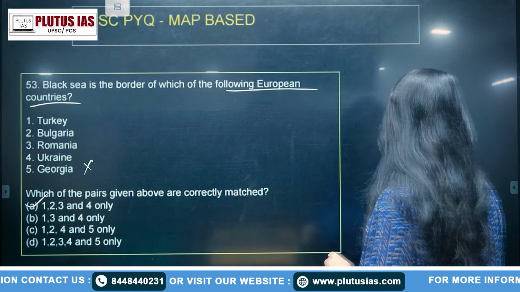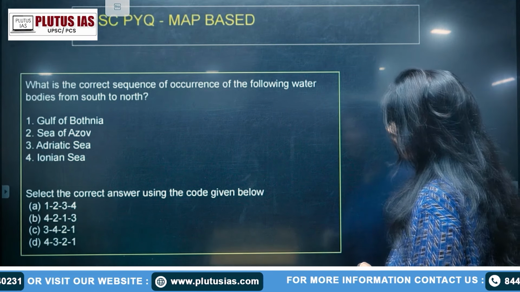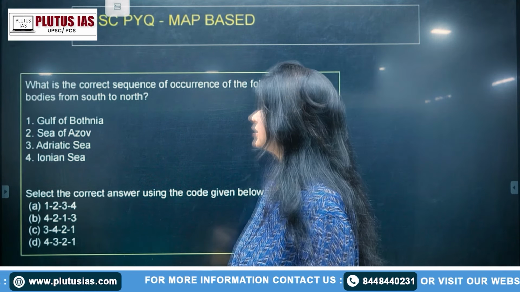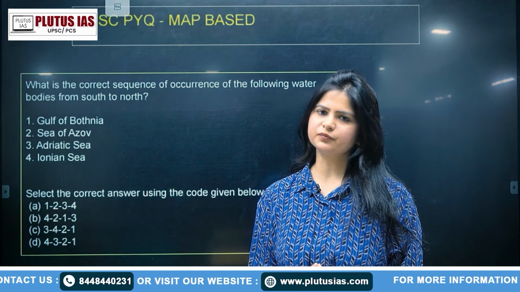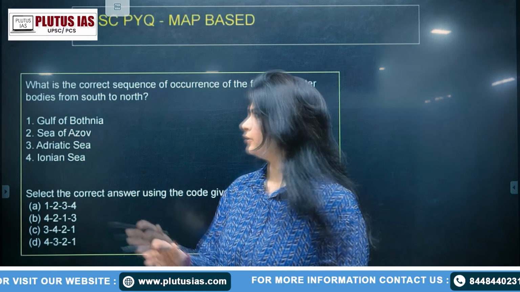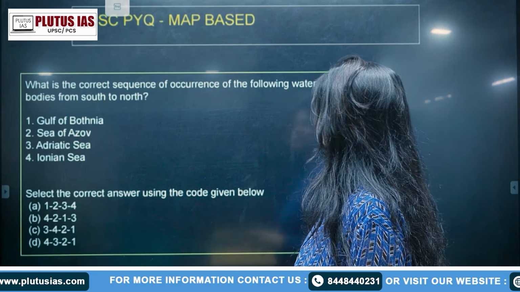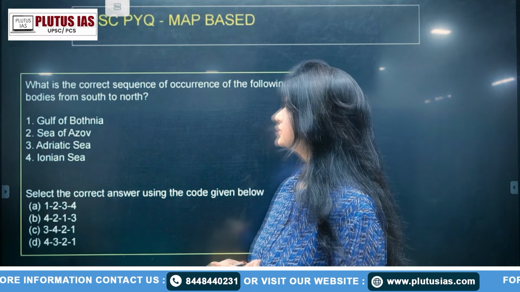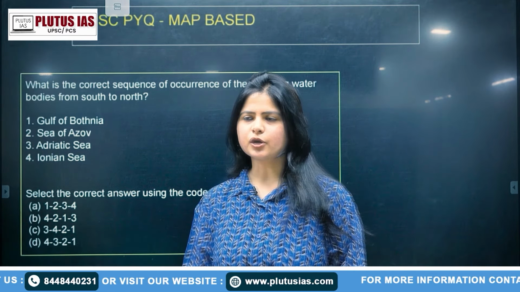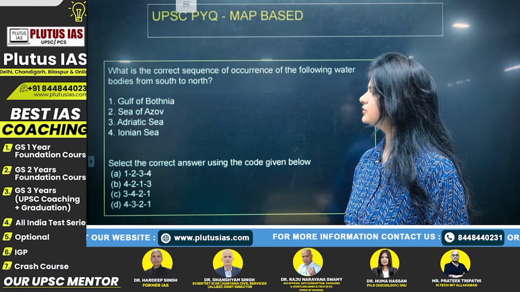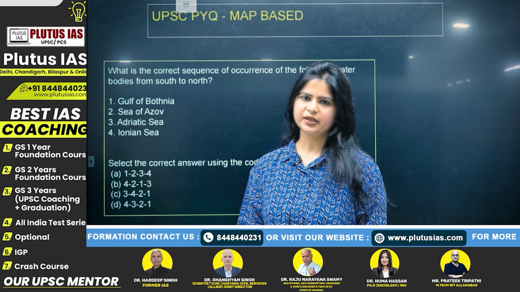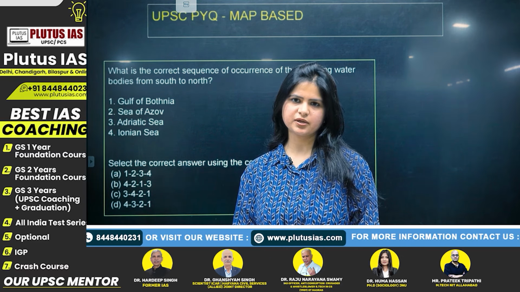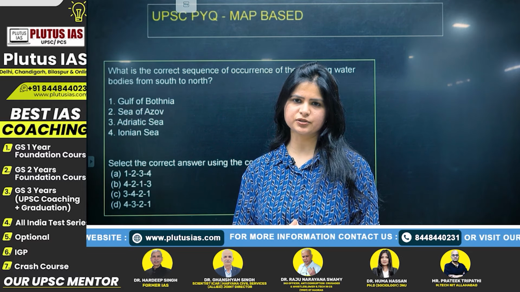The next question which I have picked up is again related to a contemporary issue which is in the current news. What is the correct sequence of the occurrence of the following water bodies from south to north? The first option is Gulf of Bothnia, Sea of Azov, Adriatic Sea, Ionian Sea. These seas are all really important and lie in the European part.